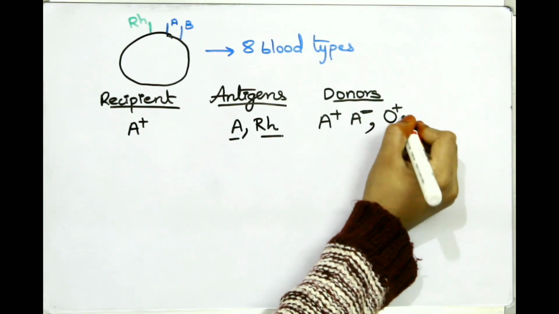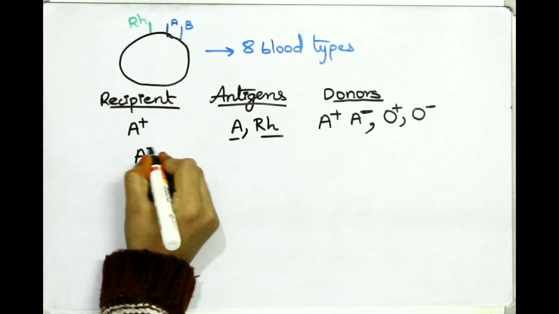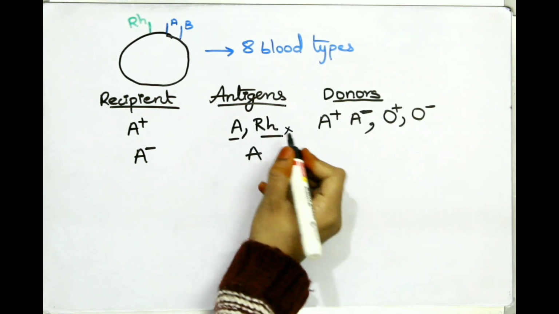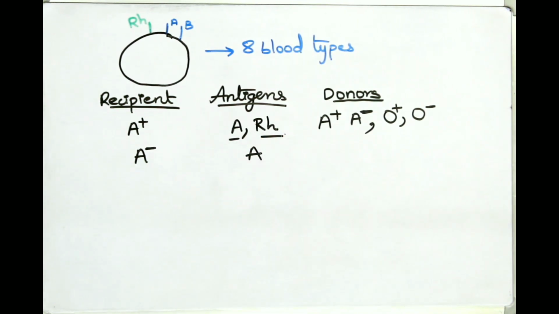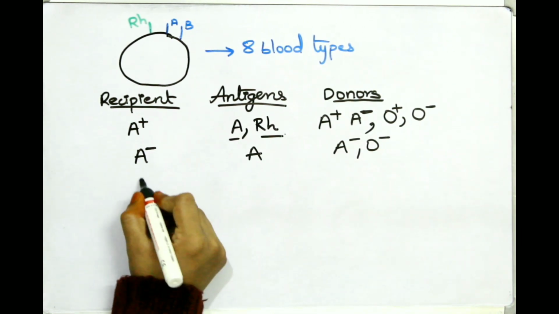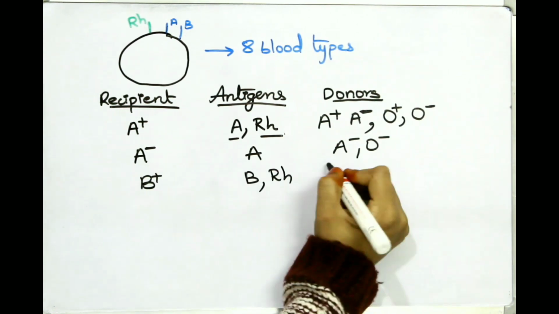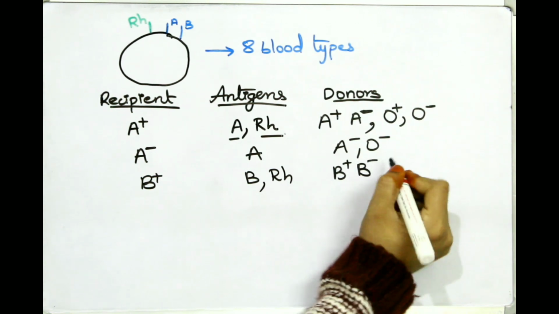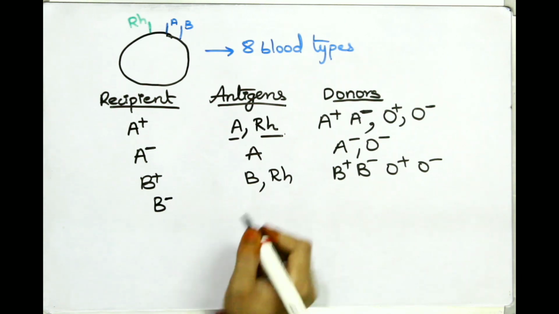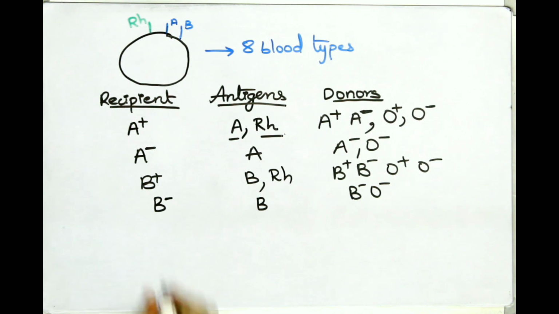A negative, RH is absent, A is present, fine. O positive and O negative. See, foreign antigen shouldn't be present, but absence is okay. Take A negative. It doesn't have RH, so you shouldn't give the person RH positive blood. So A negative, O negative, both the negatives. Taking B positive, same as A positive. B positive, B negative, O positive, O negative. Coming to B negative, it has only B antigen, so all the negative blood groups, B and O.